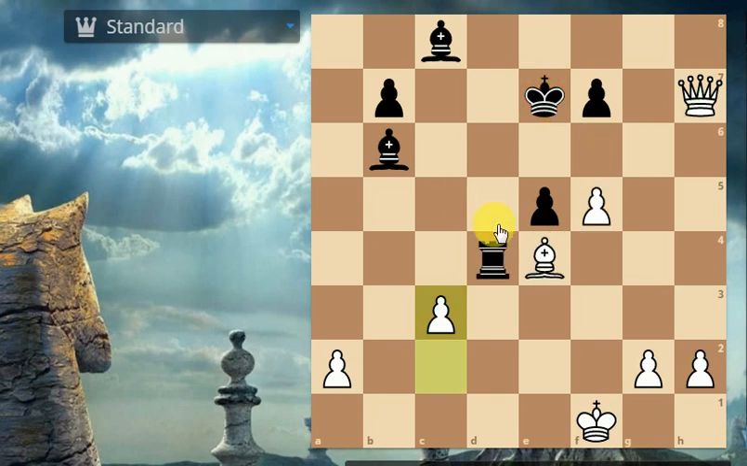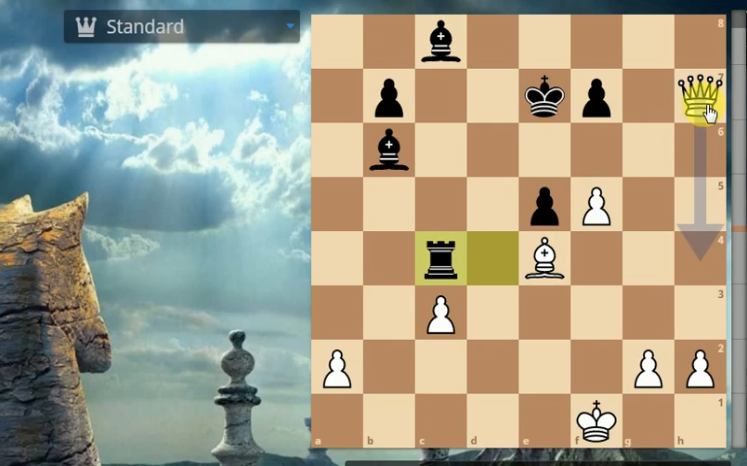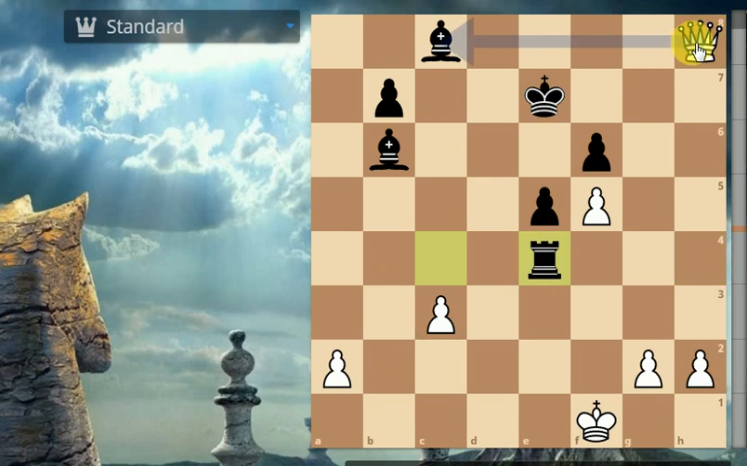So after c3, now if rook to c3, then queen to h4 check. Here, after f6 blocking, white is going to play queen to h8, just attacking the bishop. And now after rook captures on e4, bishop captures on c8, and now you can see that white's king is much more active than black's bishop and rook. Although here white is 2 pawns up, so black can never defend his position.